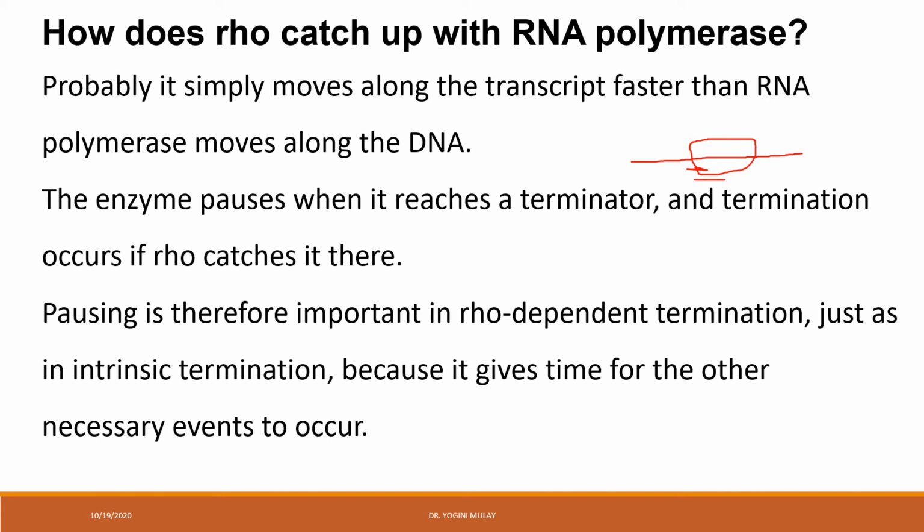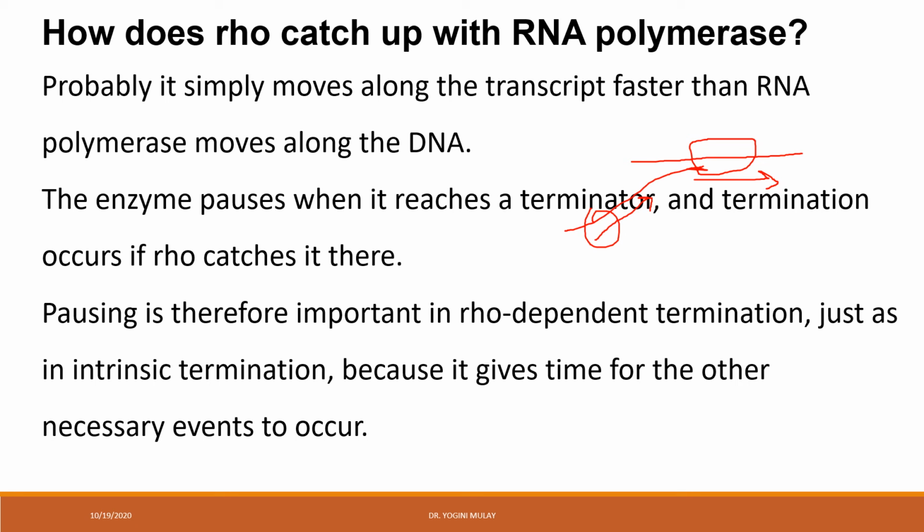If we compare the speed by which RNA polymerase is moving along the DNA with the speed by which the rho factor moves along this RNA, this rho factor moves faster than the RNA polymerase, and therefore it is possible for this rho factor to catch this RNA polymerase.